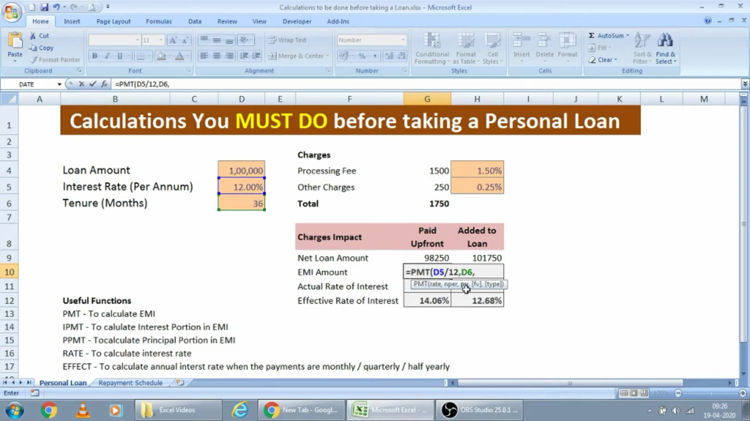And what is PV? It means present value, which is the loan amount. In this upfront paid amount, my total loan amount will be 1 lakh, and I have to pay the EMI. So this is the EMI amount. Just press enter.